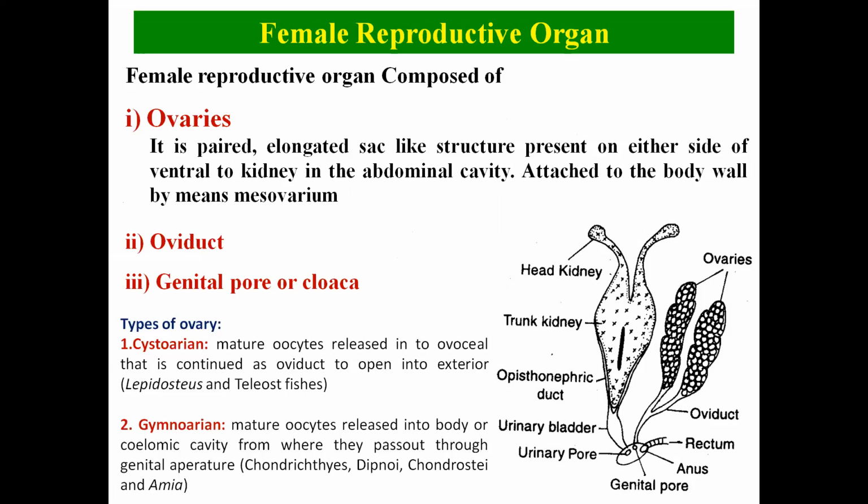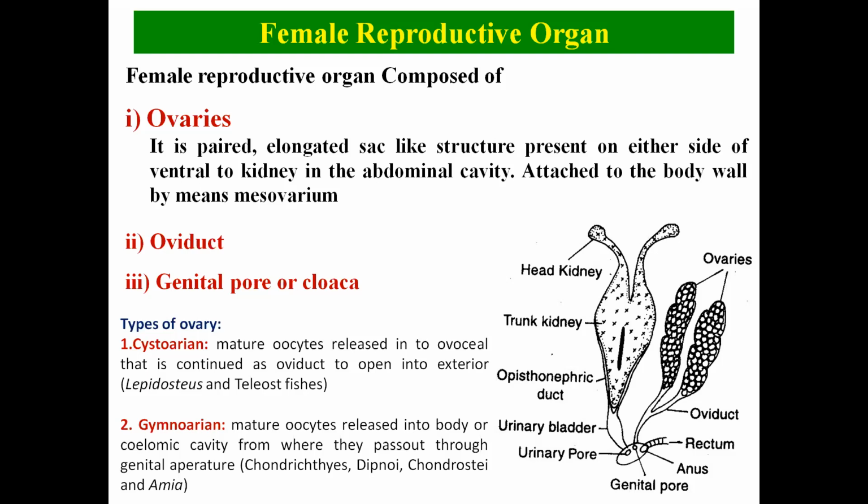When the mature oocyte is released outside the body through the oviduct, through a duct, then it is known as the Cystovarian ovary. And when the mature oocytes are released into the body or coelomic cavity, and then go out to the external environment, they are known as the Gymnovarian ovary.